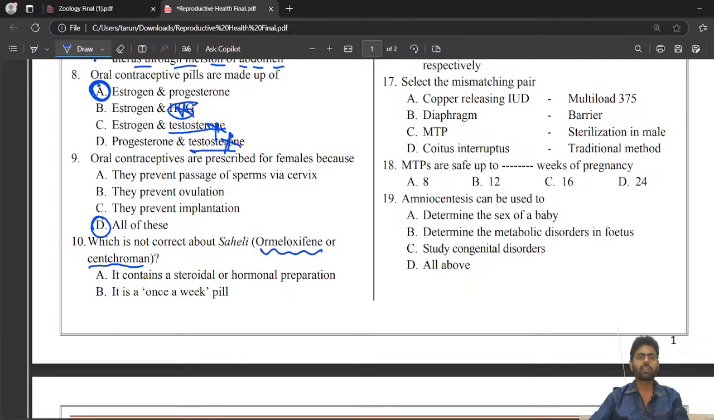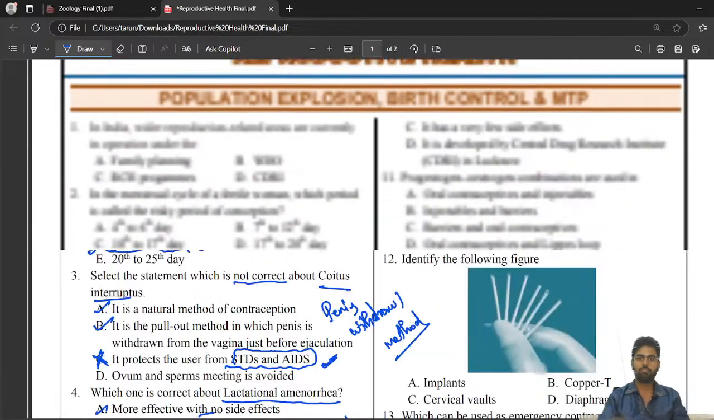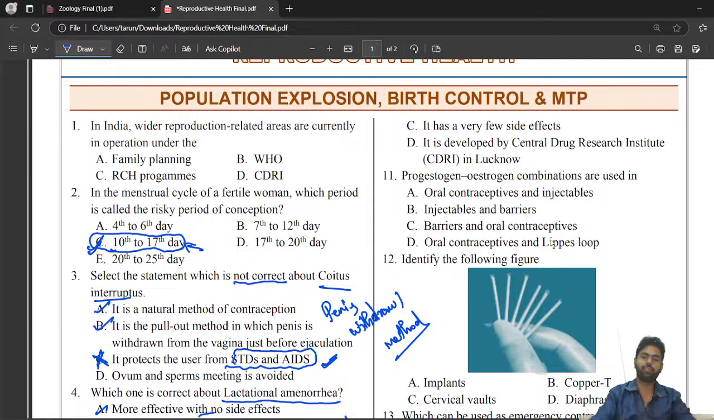Which one is not correct about Saheli? It contains a steroidal or hormonal preparation. That is not correct. It is not hormonal or steroidal. Saheli is a non-steroidal drug. It's a once in a week pill. Correct. Then it has very few side effects. Yes, correct. So A will be the correct answer.